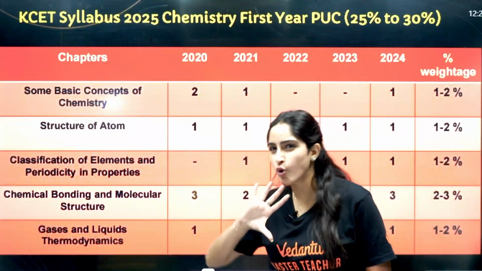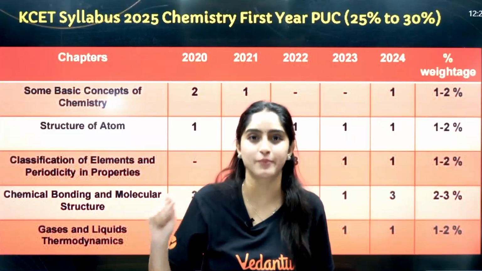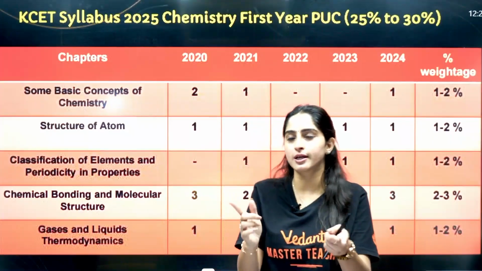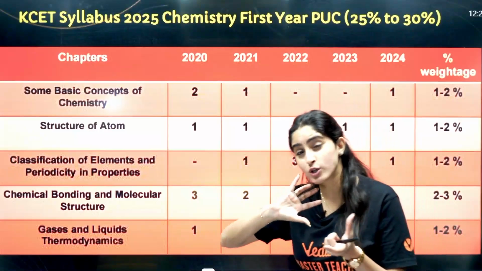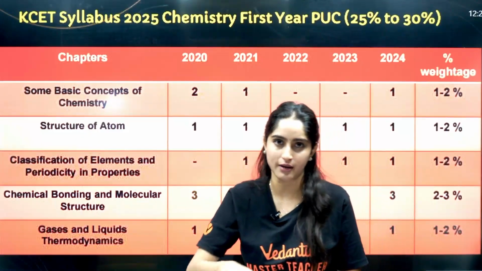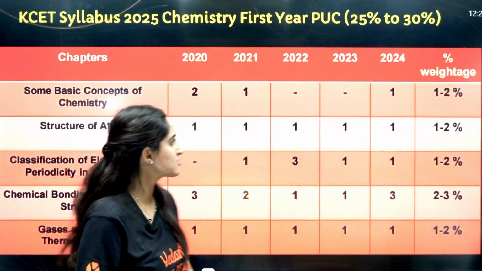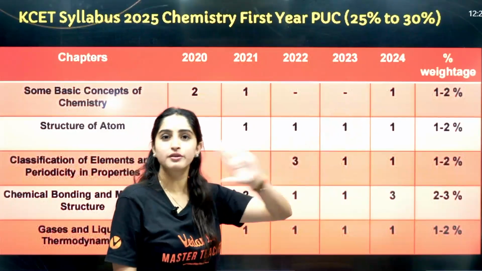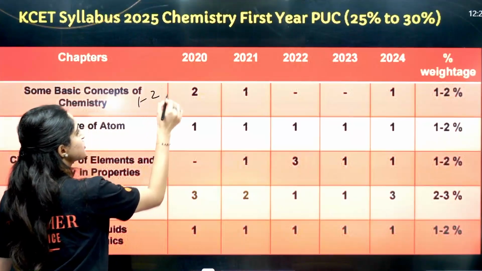From this not so many questions are asked, but this chapter is applied in your physical chemistry. You cannot understand physical chemistry without the knowledge of mole concept. Concentration terms are also important, because this chapter is directly related to solutions. Here around 1 to 2 questions can be asked. As you can see, in 2022 and 2023 no question has been asked here.